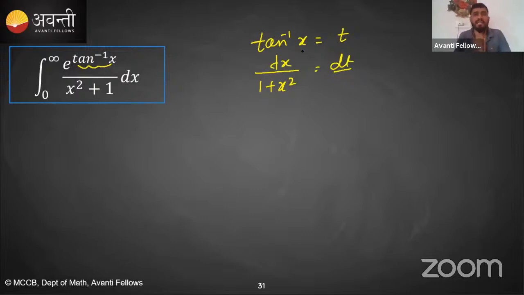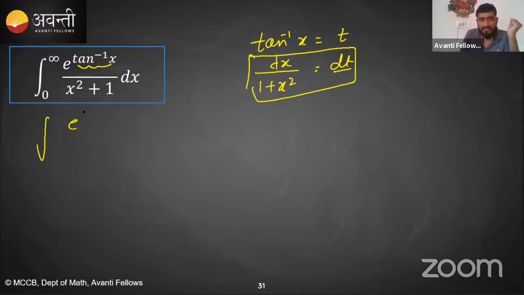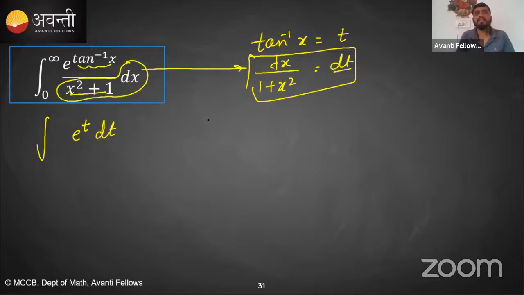The differentiation of tan inverse x is 1 upon x square plus 1, or you can say 1 plus x square. So this substitution we will be using. So this will become e to the power t, and this dx upon x square plus 1 will be replaced with dt.